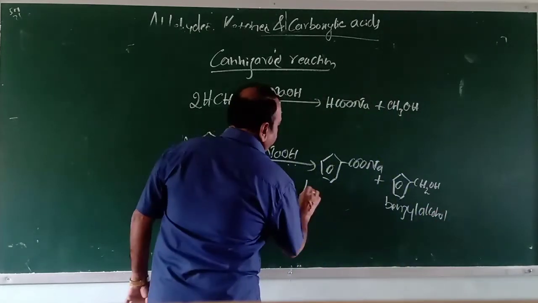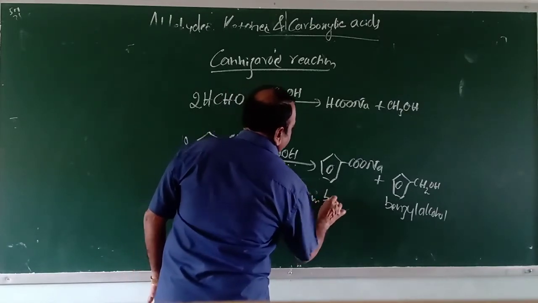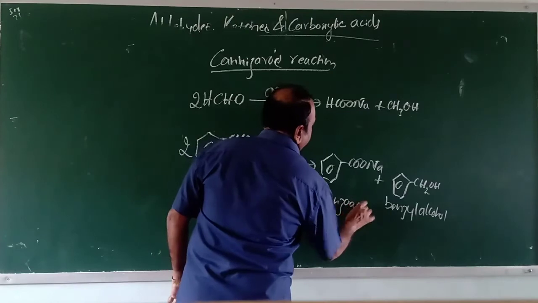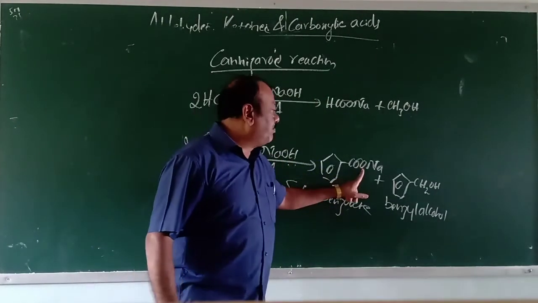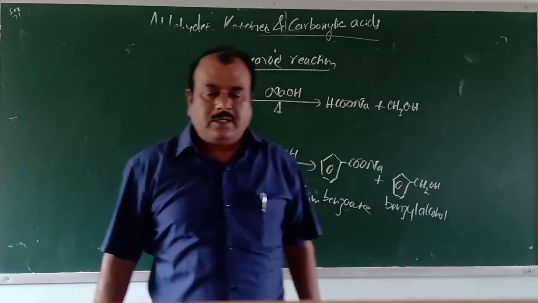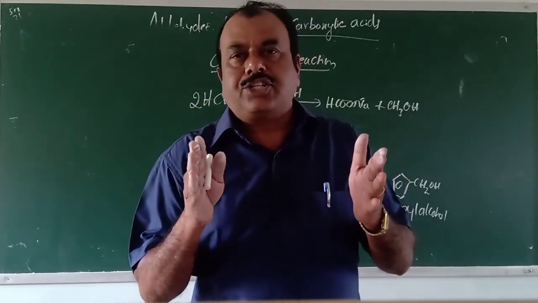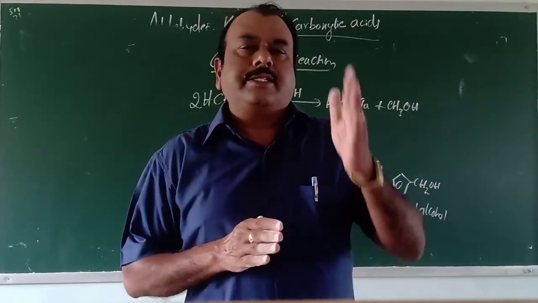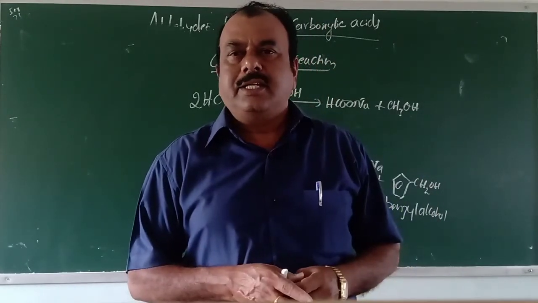And this compound is called sodium benzoate. If you take potassium hydroxide, potassium benzoate is the product, and of course the same compound benzyl alcohol. Okay. Yes, this is called Cannizzaro reaction. Right? Yes, this is all about important reactions of aldehydes and ketones.